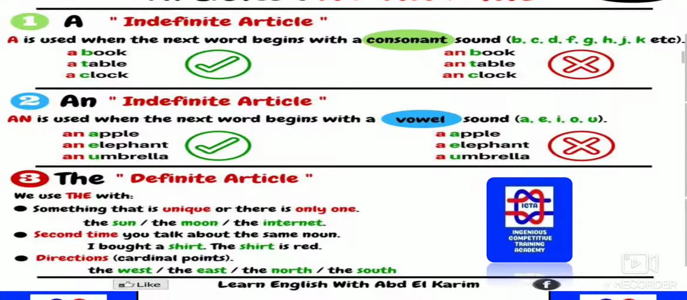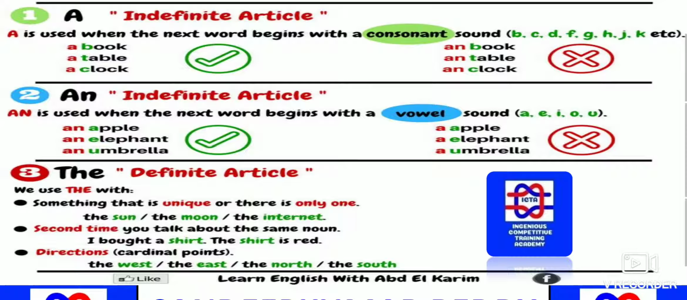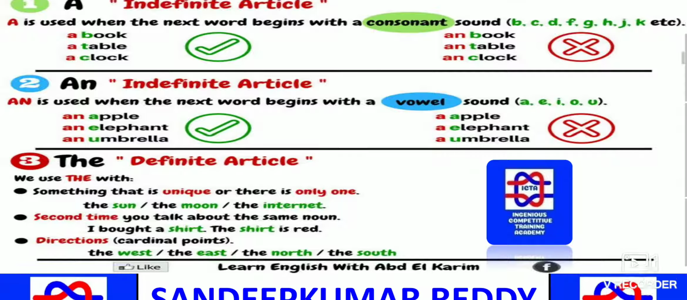As you can see in this figure, the indefinite article "an" is used when the next word begins with a vowel sound. We should know the vowels are A, E, I, O, U. Whatever word is followed by a vowel sound is used with the article "an". So as you can see, an elephant, an apple, an umbrella. These are a few things which are used with the indefinite article "an".